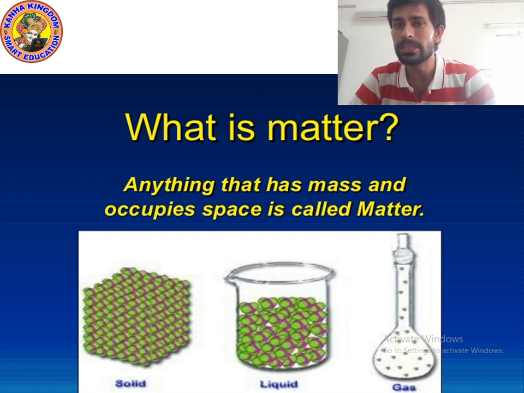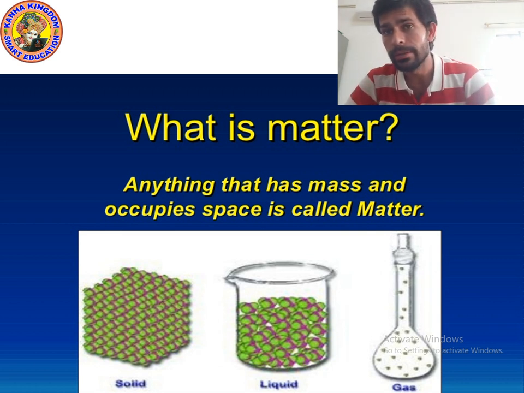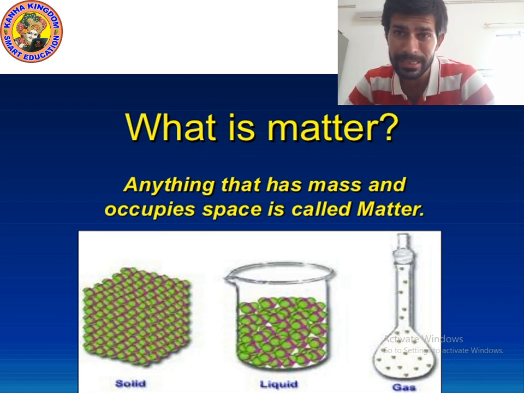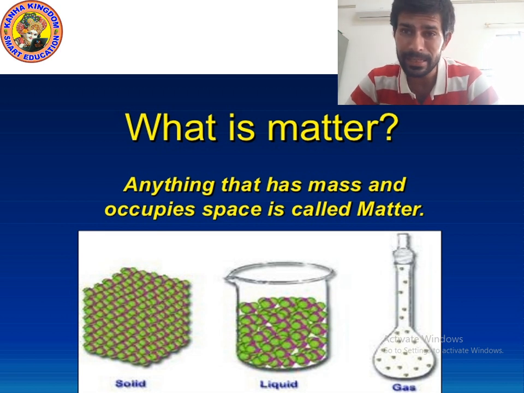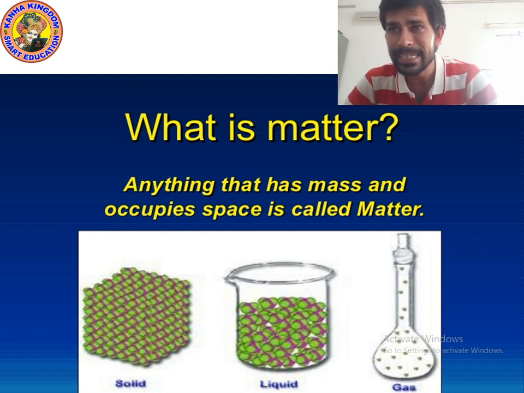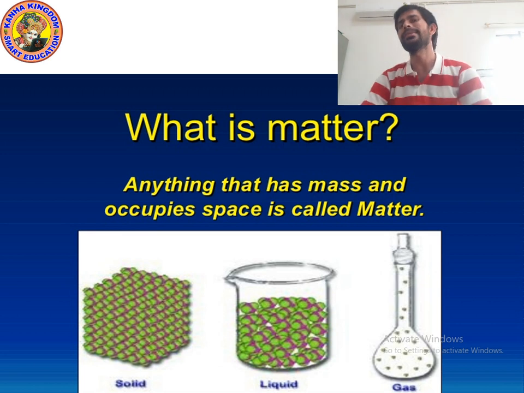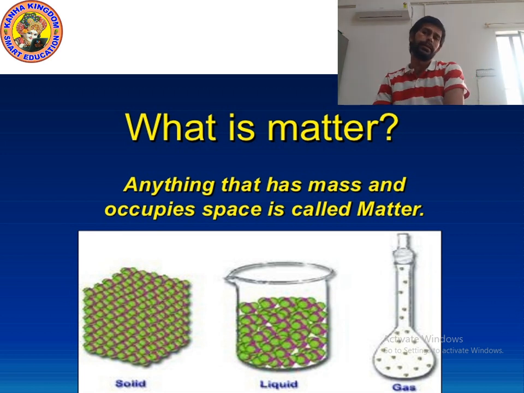And look at the picture of liquid. You can easily guess that the particles of liquid are near but with a little bit of gap. But in solid, all the balls are very near to each other, there is no gap, meaning particles are very near. And in liquid, particles are not too near. In gases, particles are very far. As you can see in the picture, in gas, particles are very far away.